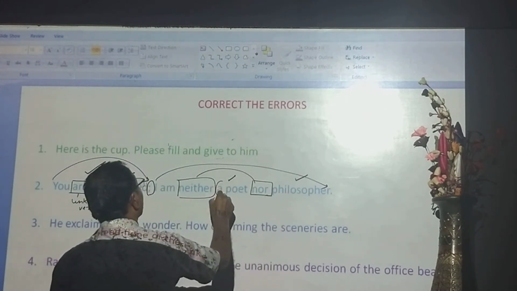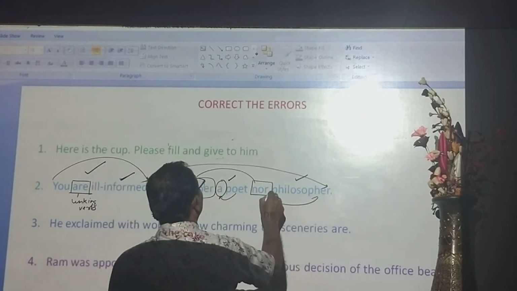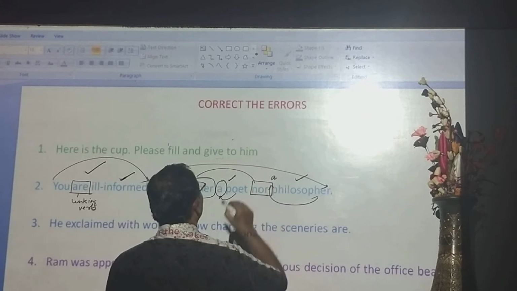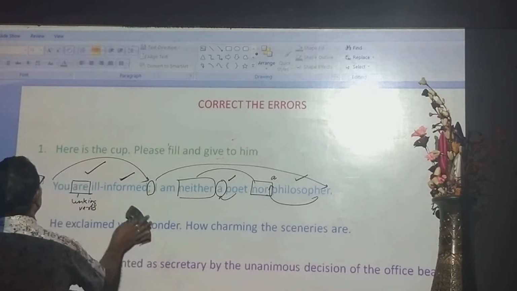Look at the word: if a is used before poet, there would be another a before philosopher. From this point of view, the sentence is corrected. You are ill informed. I am neither a poet nor a philosopher. Okay, come to question number 3.